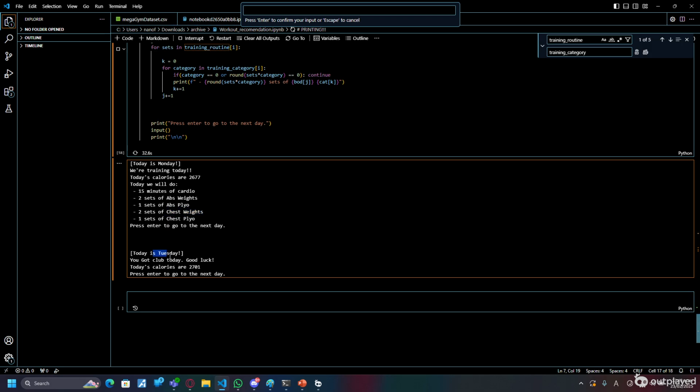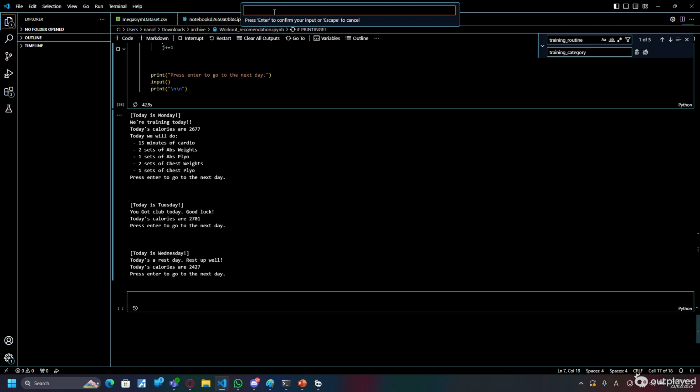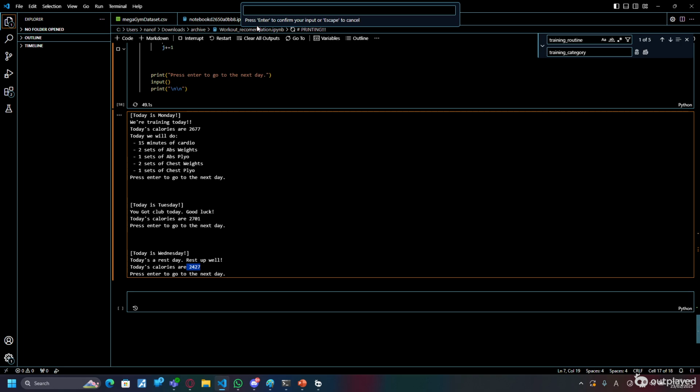And then on Tuesday, I've got club. So I shouldn't be training as well as doing club because that's a bit overkill, right? It still gives me quite a bit of calories since I'm still being very active, right? And then on Wednesday, it's a rest day. So I'm just healing up, I'm not doing much. I get a little bit less calories and I don't train.